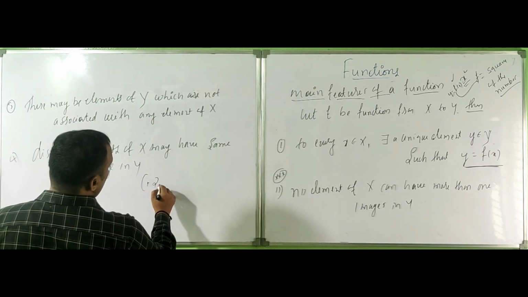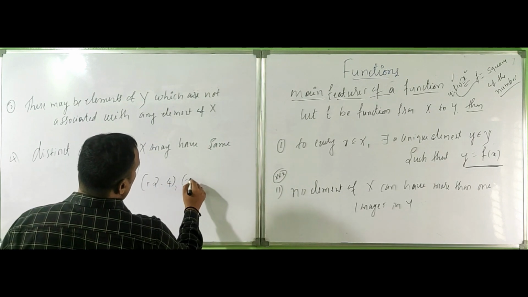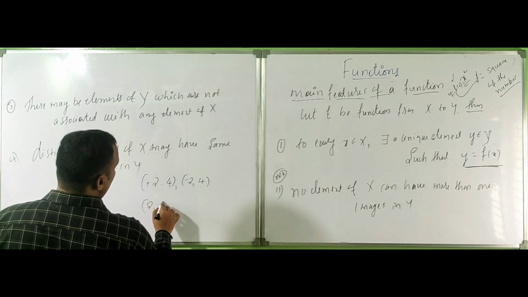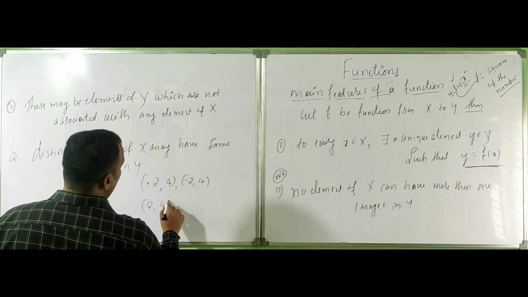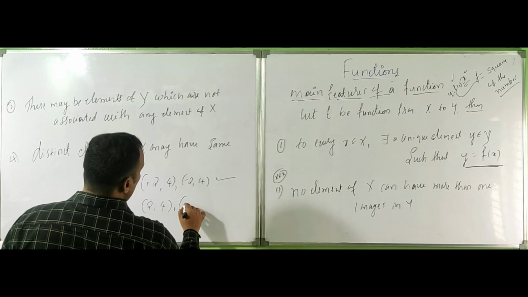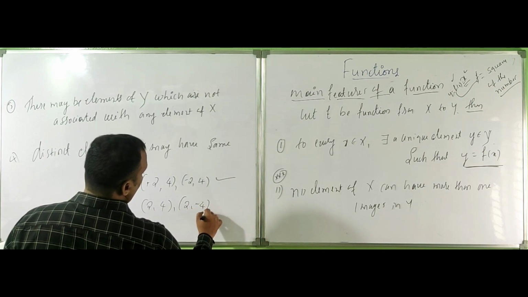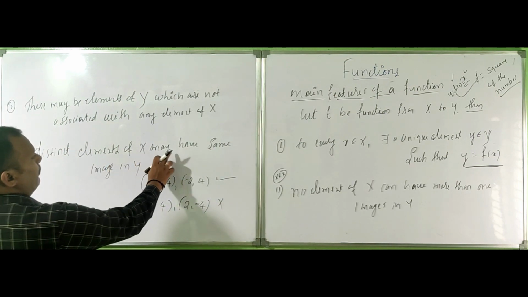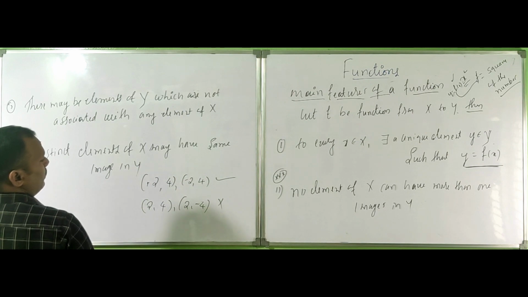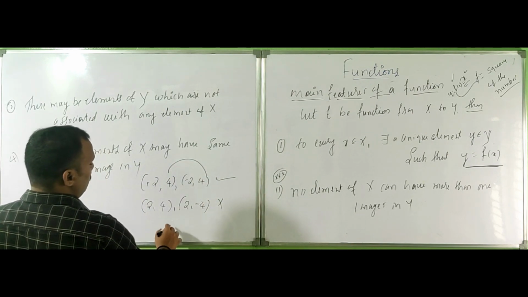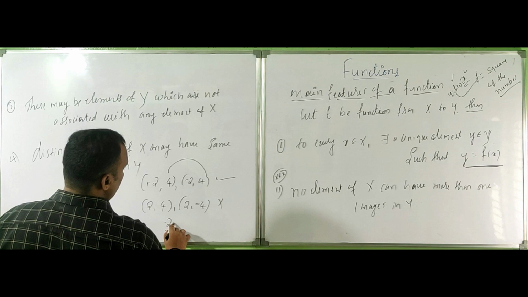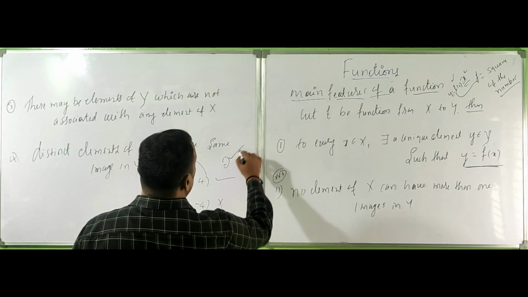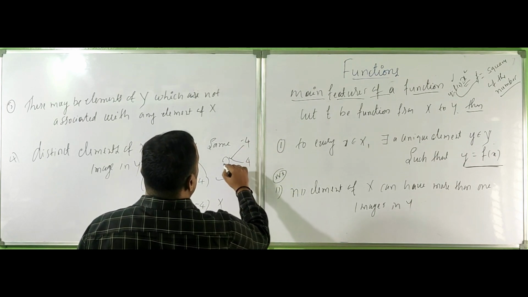Distinct elements of x, plus 2 can become 4 and minus 2 also becomes 4, but never 2 becoming 4 and 2 giving minus 4. Distinct elements of x may have the same image in y. So minus 2 and 2 give rise to 4. This is right. But 2 should not give minus 4 and plus 4. This is wrong.